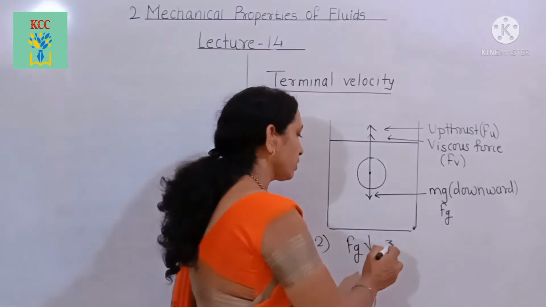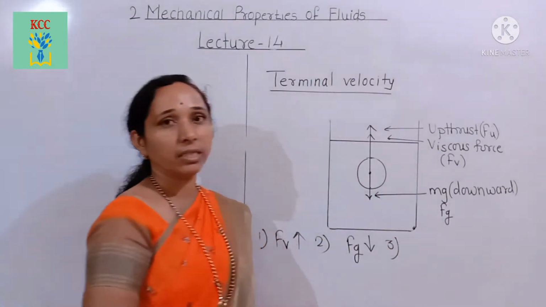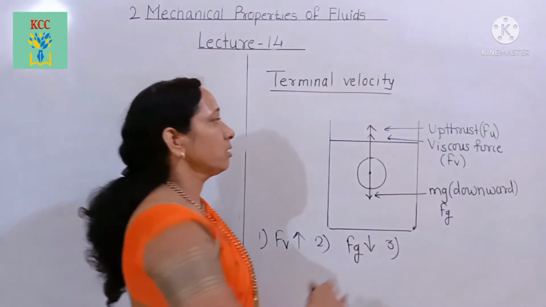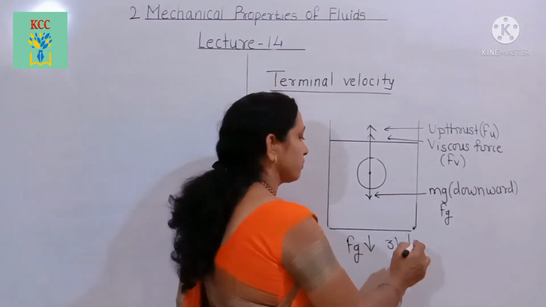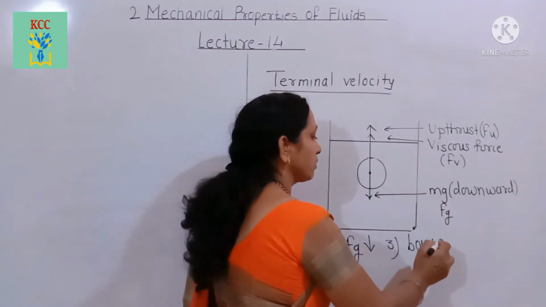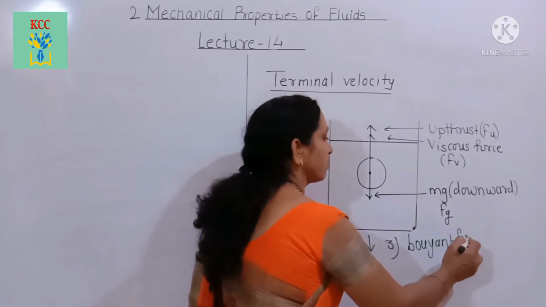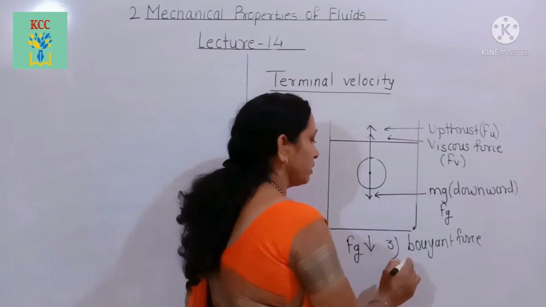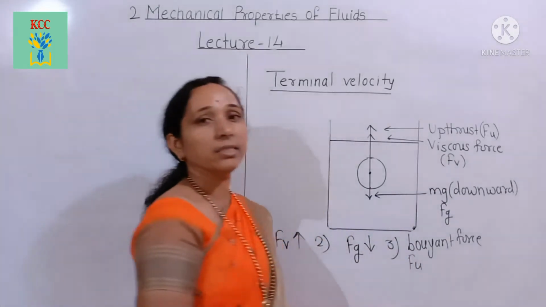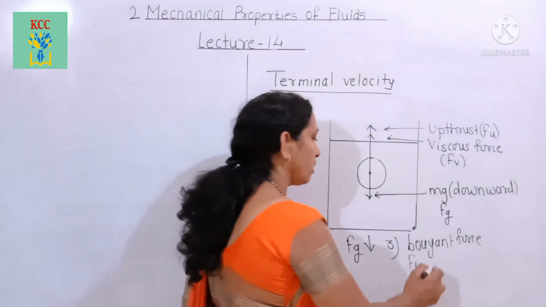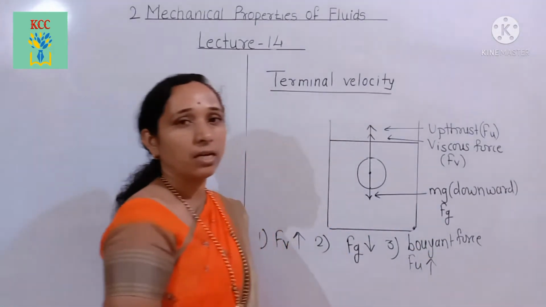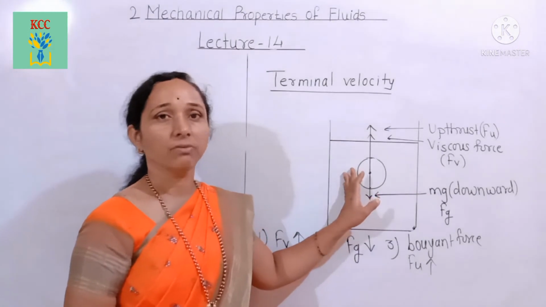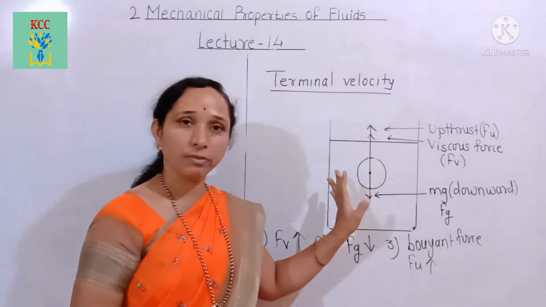And the third force acting on this object when it is falling through the viscous medium is the buoyant force. Here Fu is the buoyant force and it is acting vertically upward. These are the three forces acting on this sphere when it is falling through the viscous medium.